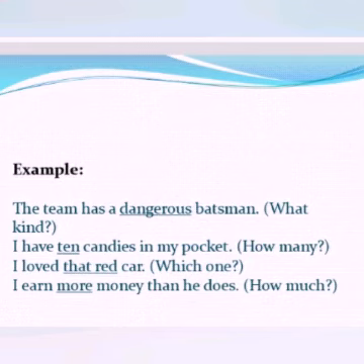For example, the team has a dangerous batsman. What is the adjective here? Dangerous. Okay, so it describes the noun batsman. What kind of batsman? Okay, secondly, I have 10 candies in my packet. What is the noun here? Candies. Okay, here the adjective is 10, which describes with the question of how many.